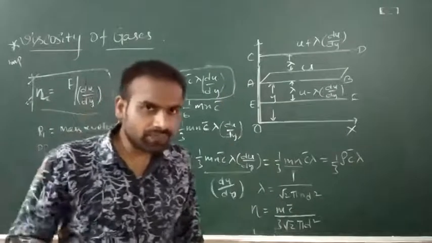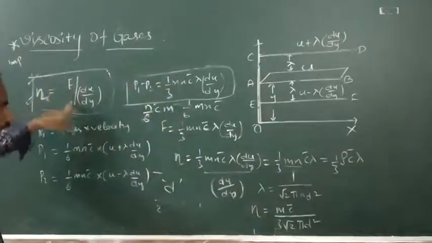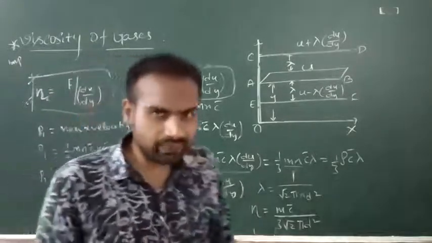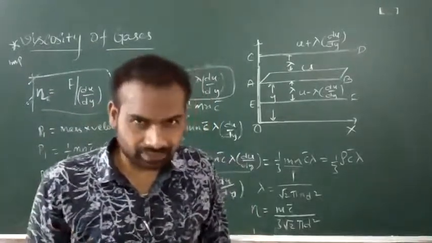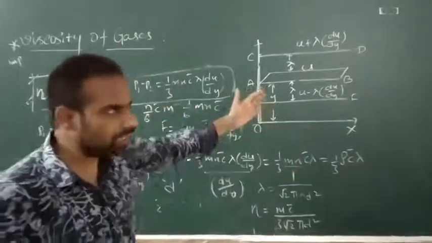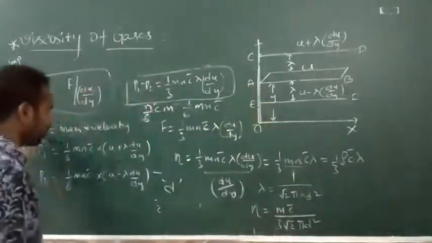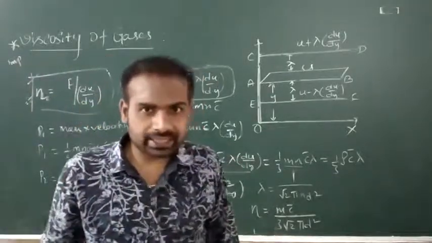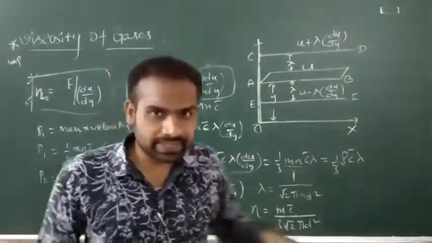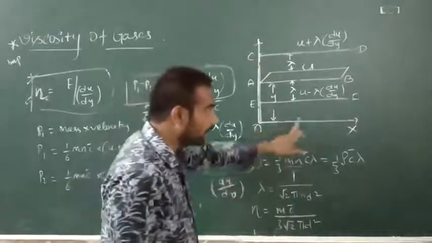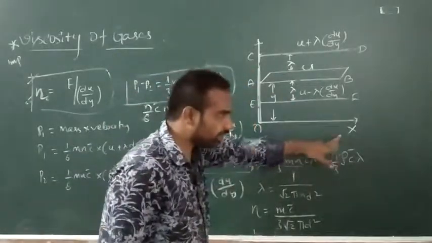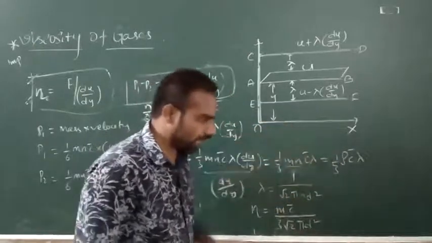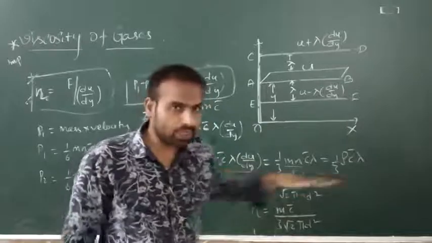Here the coefficient of viscosity eta is F by du by dy. Here u is nothing but velocity, and du by dy is the change, the gradient. That will be explained in this concept. So here we are taking a gas. The gas layers are moving along the x-axis. Here we are taking a diagram, where OX is the x-axis. On this axis, the gas layers are moving.